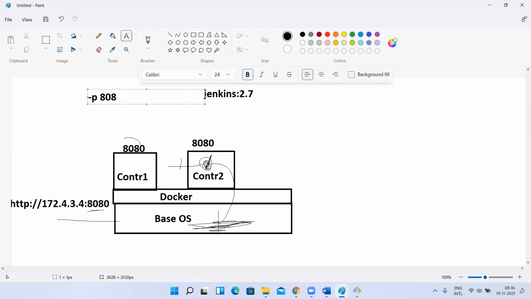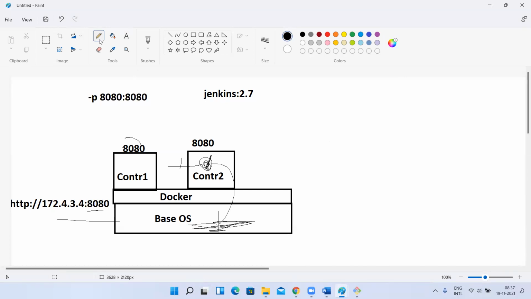Host port, sir. Okay, this is the host port. So you are saying if someone tries to access your host with 8080 port number, the request will come here. You redirect that request to the container which is running with 8080 port number. So this is the container port, and this is the host port. The redirection happens like this.